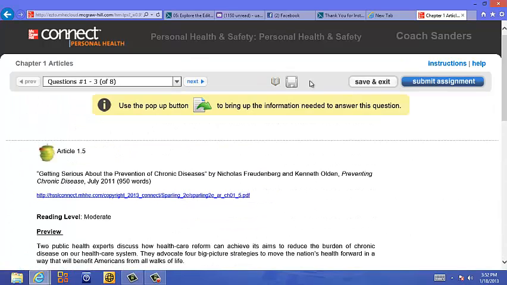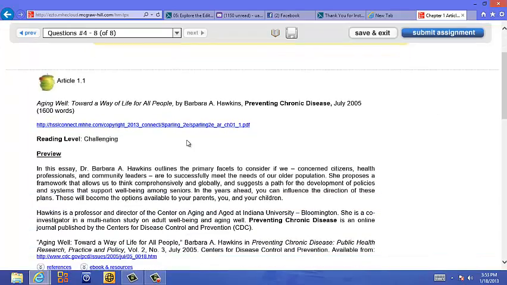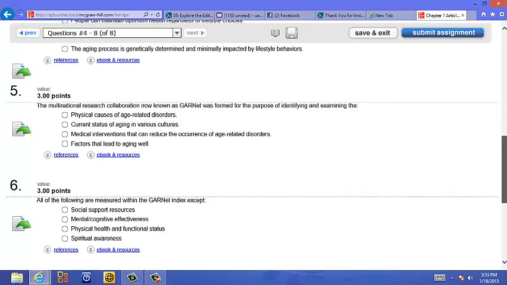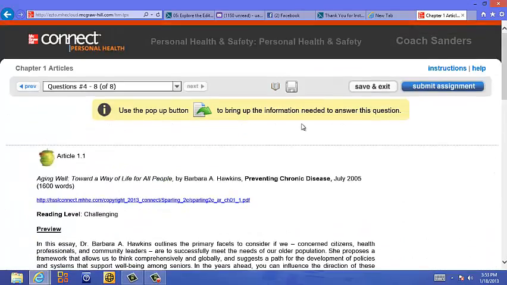If I want to move on to the next ones, I got to hit this little button here. That's 1 to 3. This is 4 to 8. So I want to go on to the next set of questions and hit that button right there. That's 4 to 8. I've got a new article with new questions, and that's through 6, 7, 8, okay, all the way through there. Notice I've got my ebook right here I can use again. Alright, and I could click it, and it'll open up in a new window. Highly suggest you do that.